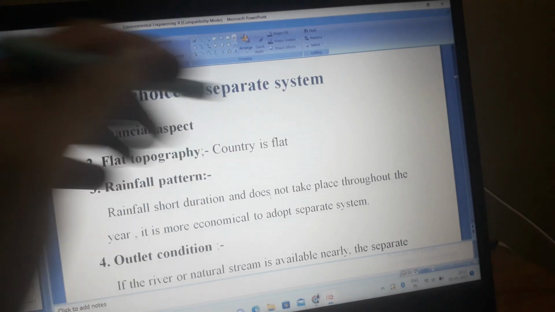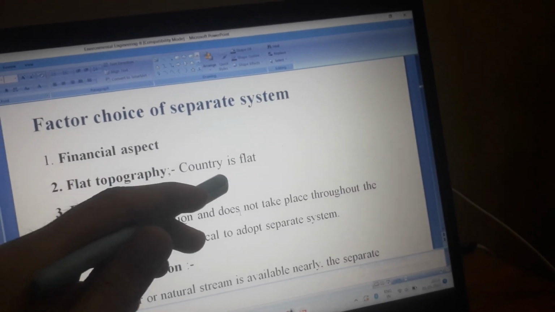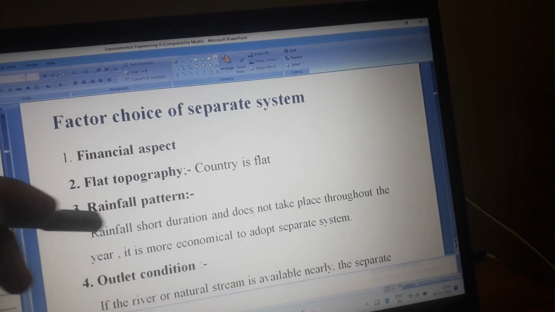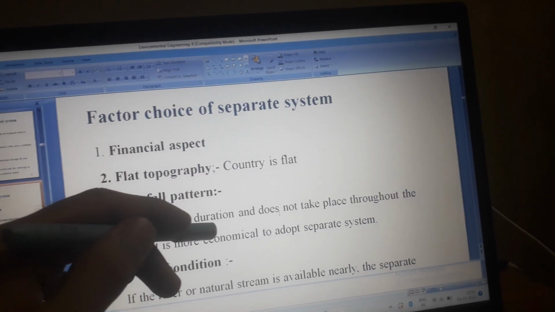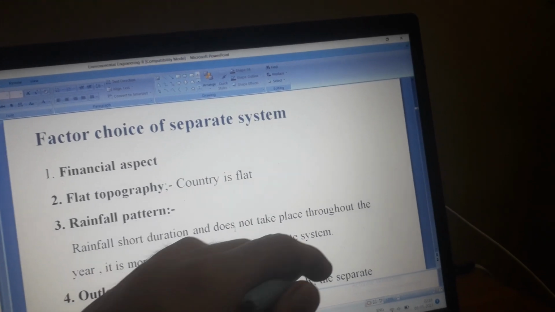Factors for choice of separate system. Financial aspect: flat topography, country is flat. Rainfall pattern: rainfall is of short duration and does not take place throughout the year. It is more economical to adopt the separate system.